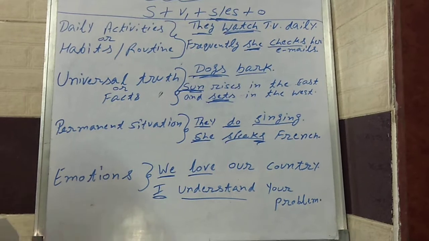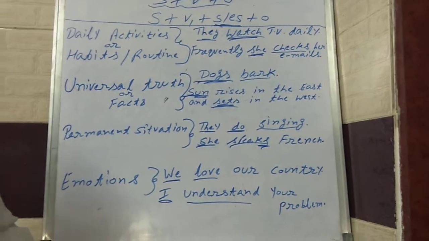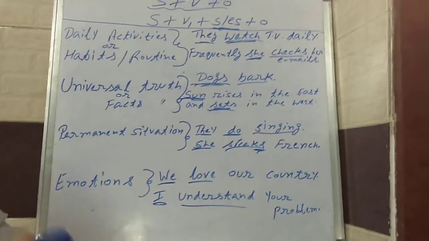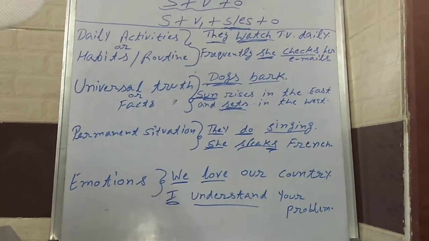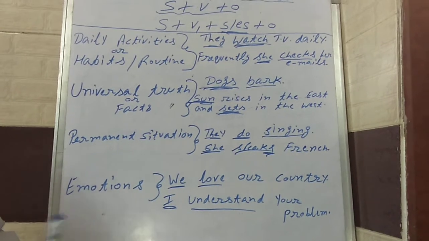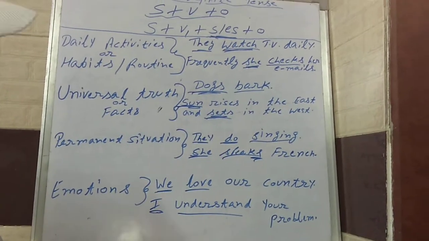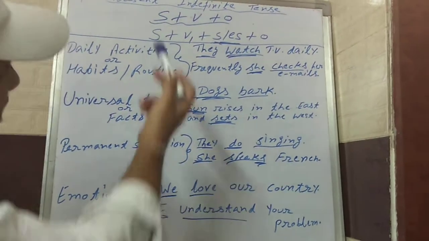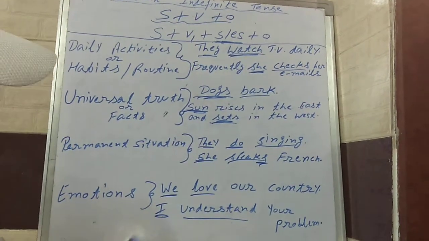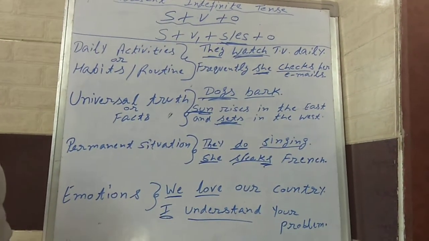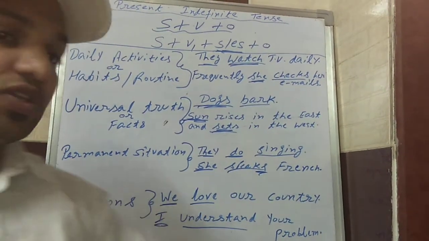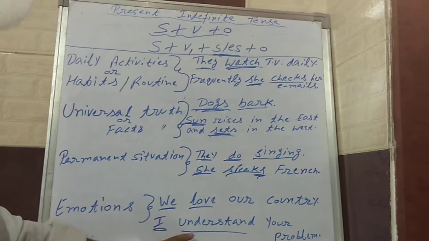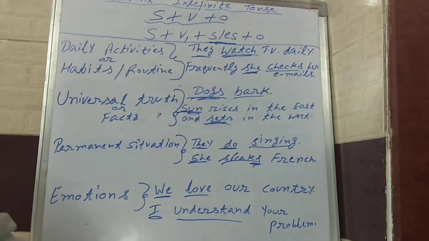The last one is emotions. Whenever we have to tell about our emotions, at that time also we have to go with the present indefinite tense. For example, we love our country. It is also our emotion, so we have to use the present indefinite tense. The next one is: I understand your problem. I understand, it is my emotion, my feeling. That's why it is penned down in this present indefinite tense.